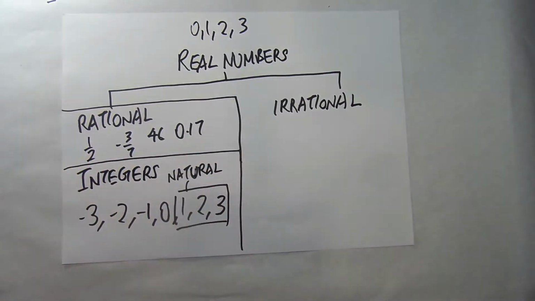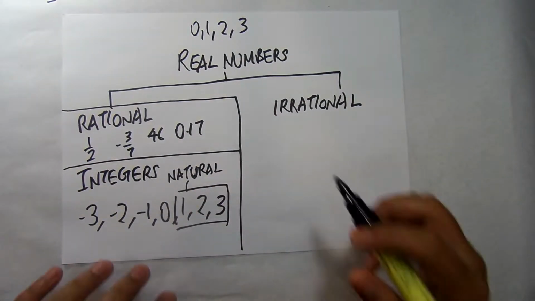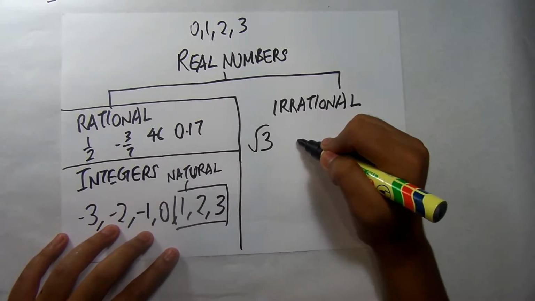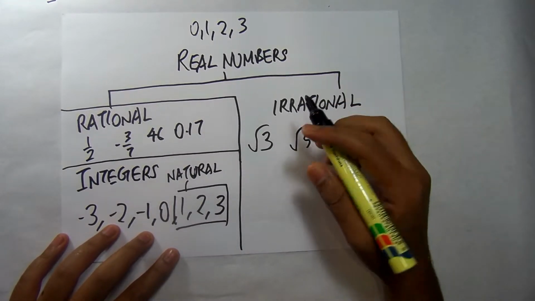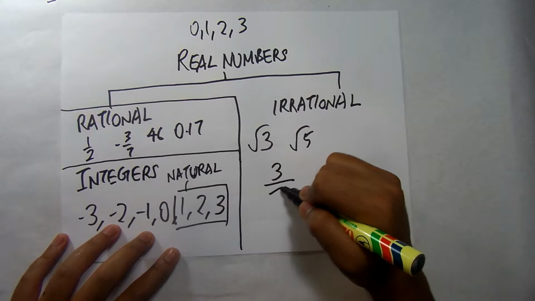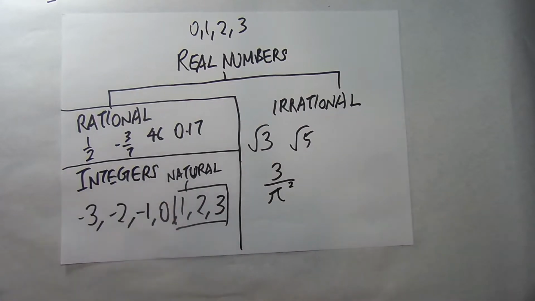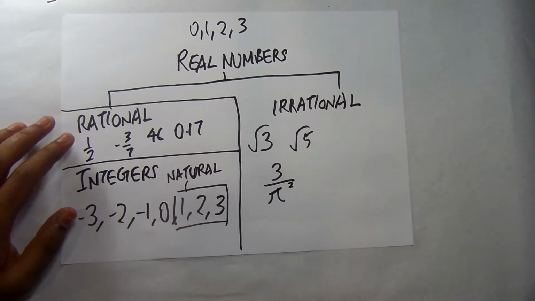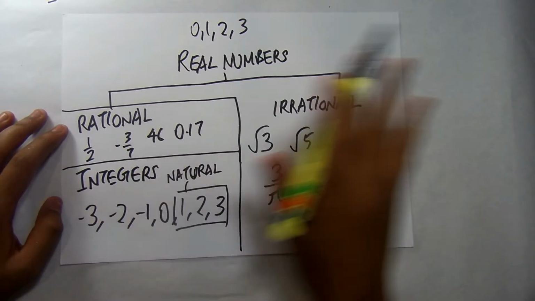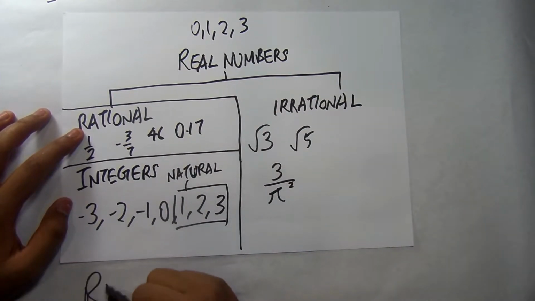And then we come to irrational numbers. Irrational numbers can be the square root of 3, the square root of 5, 3 over pi squared. So let's say we have the value of pi, or we have a square root. They are all considered irrational numbers. But please understand that these are all part of the real number line.